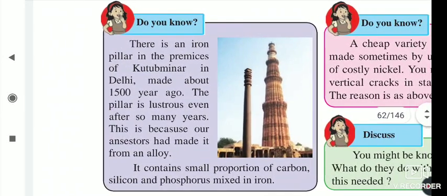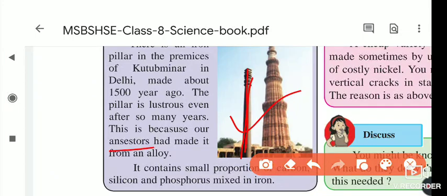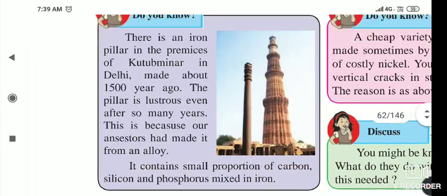It was made about 1500 years ago, and the pillar is lustrous even after many years, and it is shining now also. It did not rust after so many years, and this is because our ancestors made it from an alloy, and that's why it is still shining, it has not rusted. This is the iron pillar.